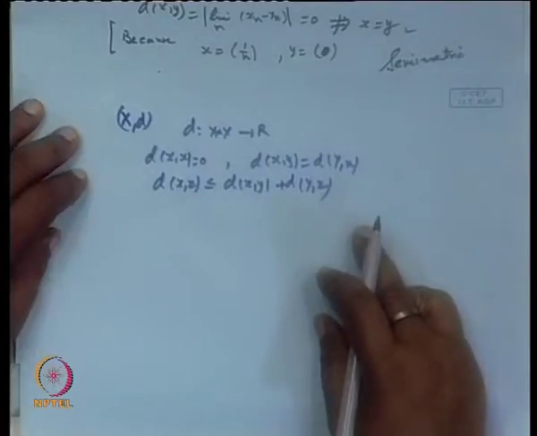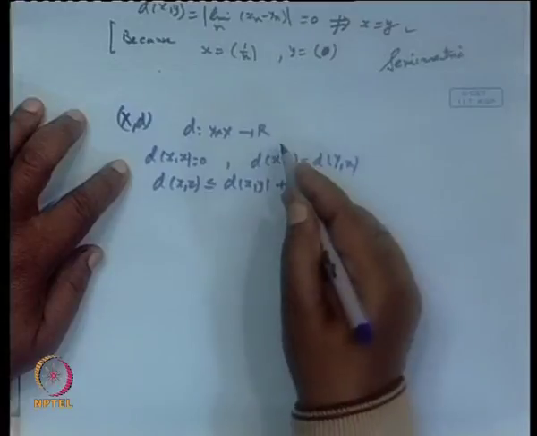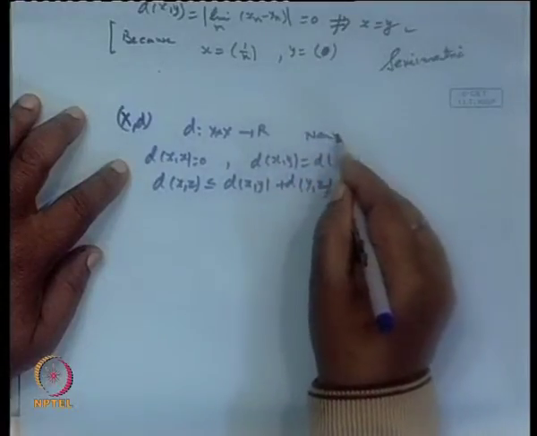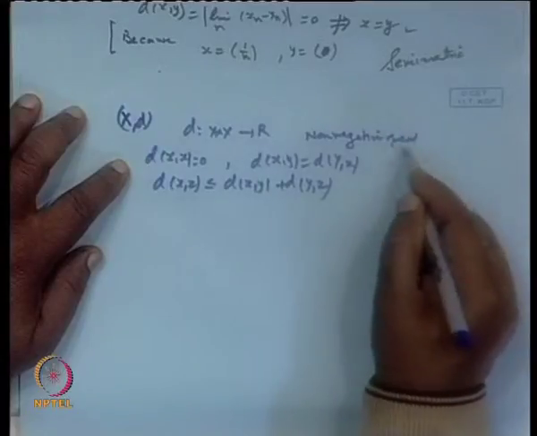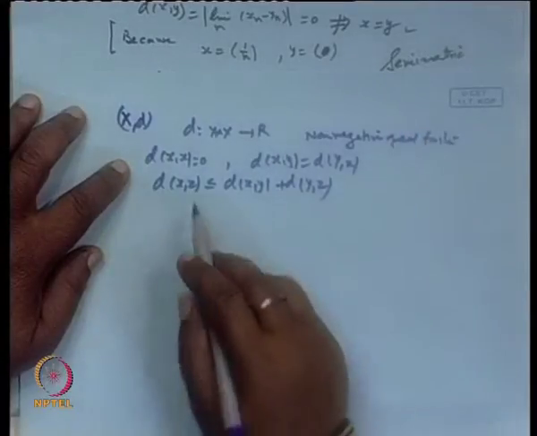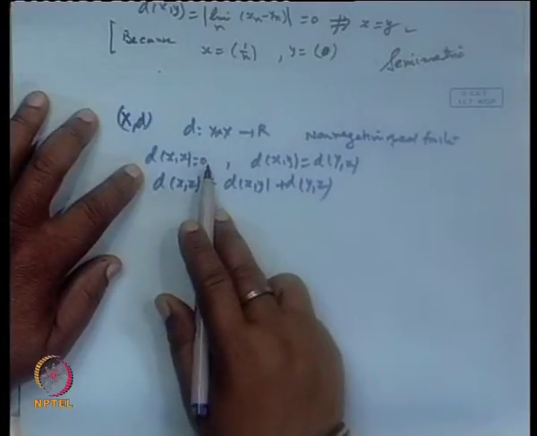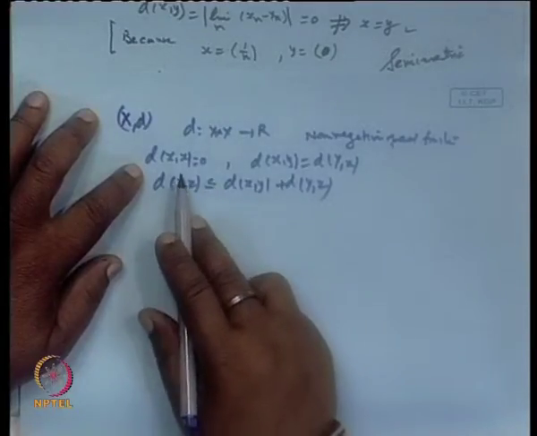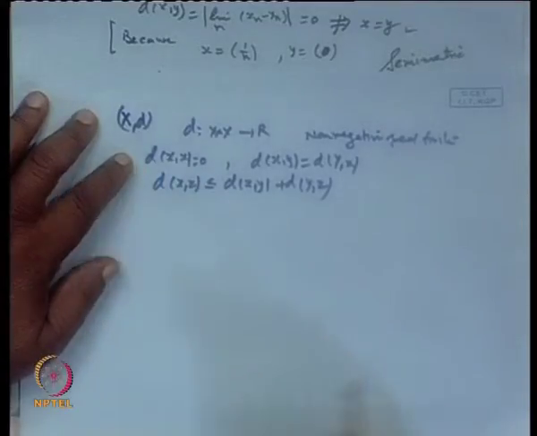Here d is a non-negative, real, finite number, and it satisfies all these conditions except the property that d of x, y equal to 0 implies x equals y. So, a distinct pair of points may also have distance 0.